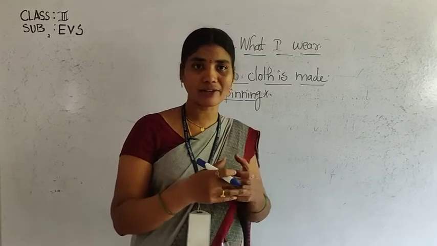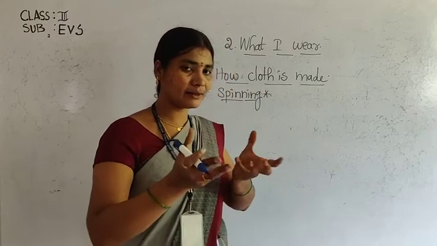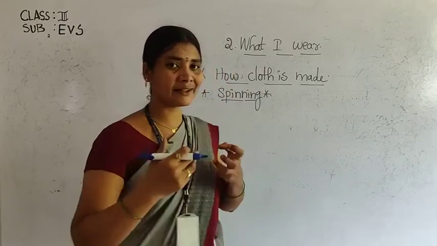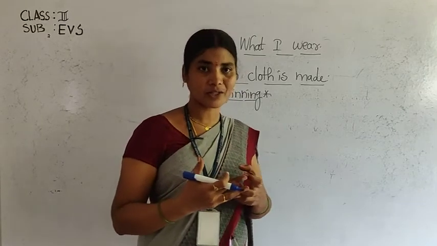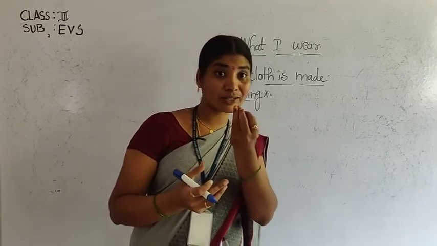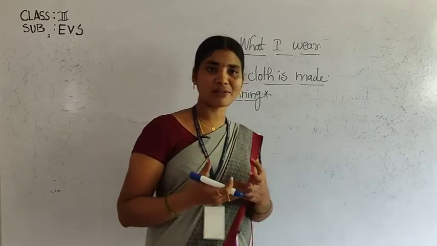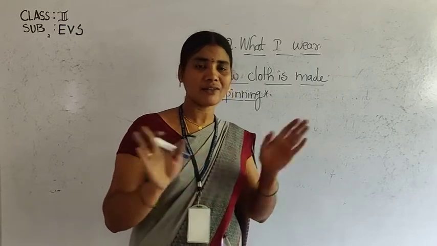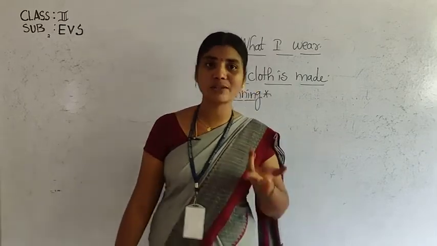A bundle of thread is called yarn, no? Cotton comes from the cotton plant. When you see the cotton flowers, directly from the cotton we are not making the cloth. It is not possible.